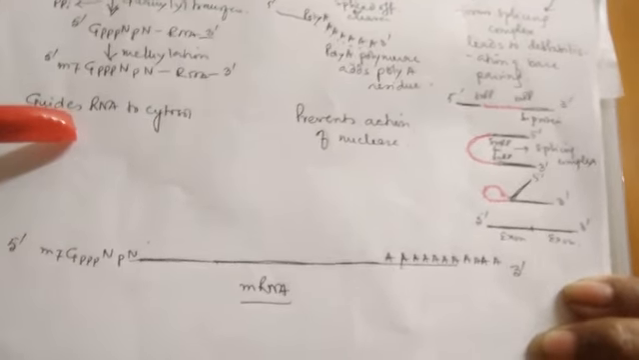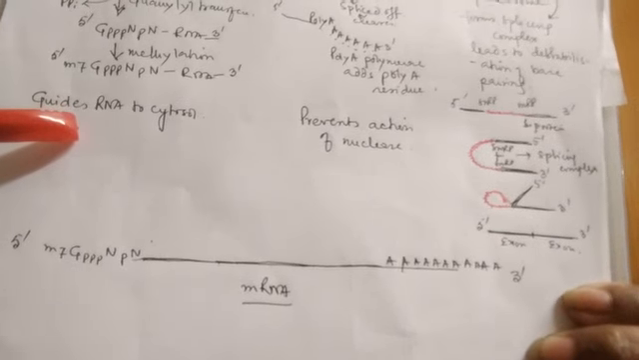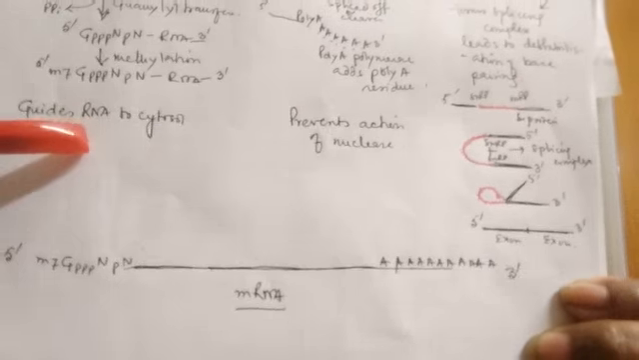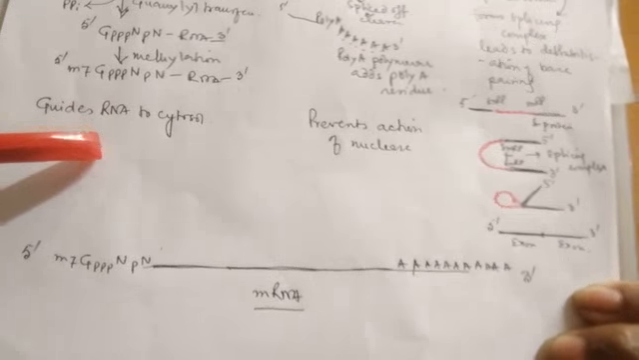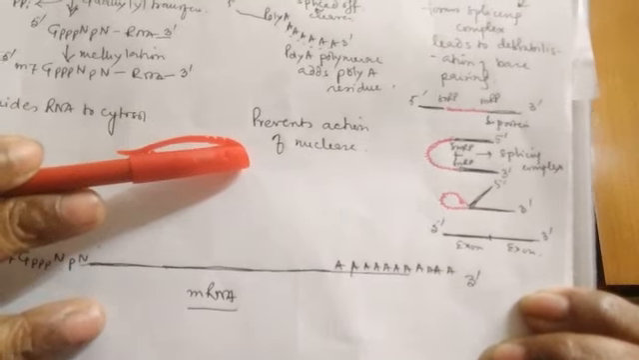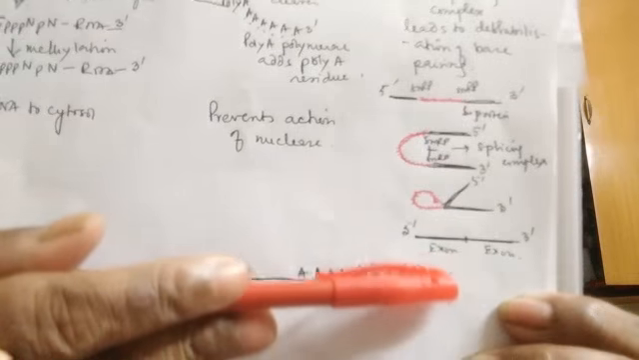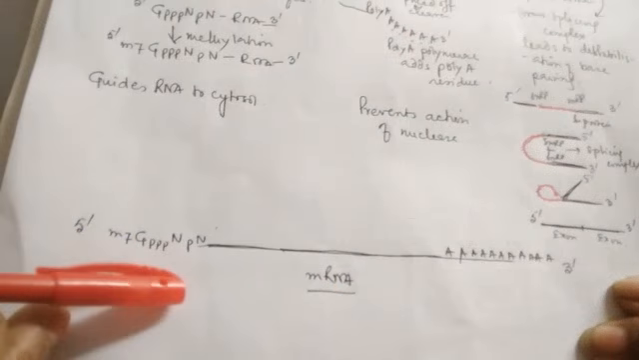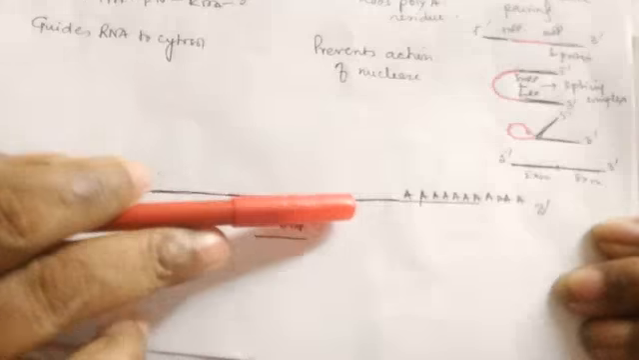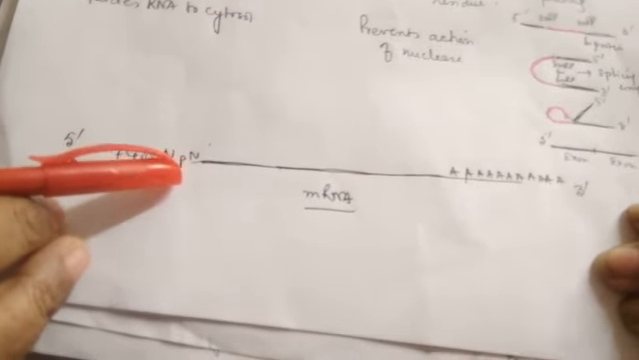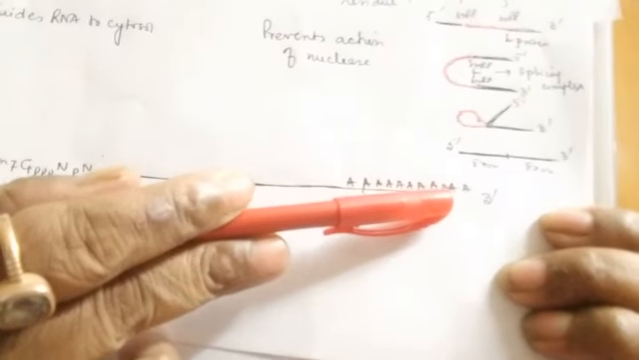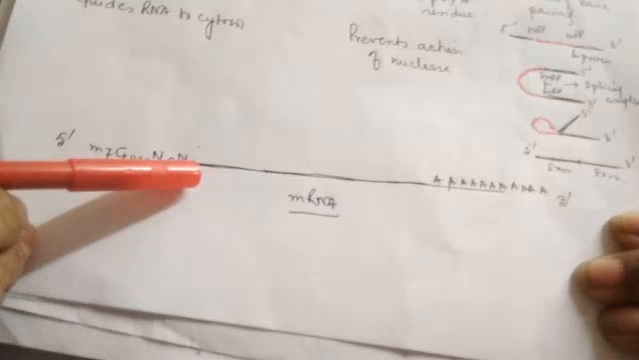So thus, 3 processes have been done. What is capping? That is the addition of 7-methylguanosine on the 5' end, then the addition of a poly A tail on the 3' end, and finally the removal of the introns from the hnRNA ultimately leads to the formation of an mRNA. Now it is the mRNA with 7-methylguanosine triphosphate at the 5' end, a polyadenylate tail at the 3' end, and all the exons attached together to form a long continuous exon.